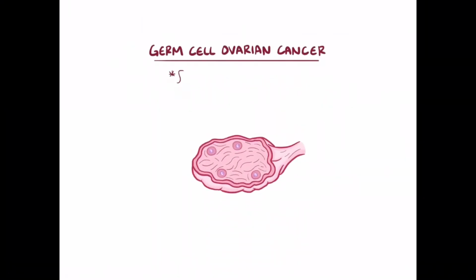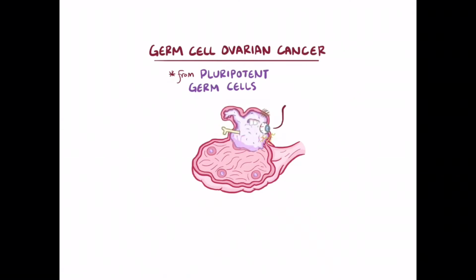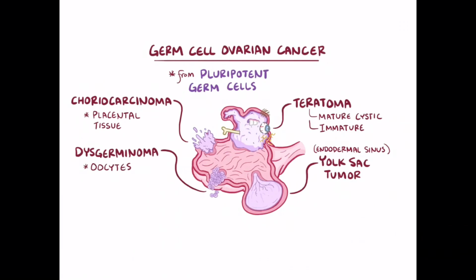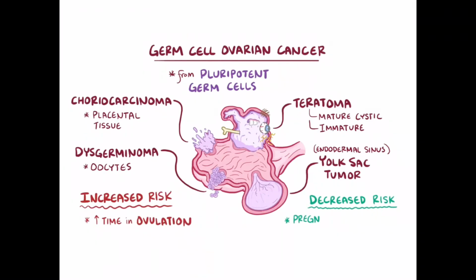Alright, as a quick recap, germ cell ovarian cancers come from pluripotent germ cells that normally develop into sperm or egg. The four major types of germ cell tumors are teratomas, both mature cystic and immature teratomas, yolk sac tumors or endodermal sinus tumors, choriocarcinoma or placental tissue tumors, and finally dysgerminomas or oocyte tumors. A well-known risk factor for ovarian cancers is the cumulative amount of time a woman spends in ovulation, with protective factors being pregnancy, breastfeeding,